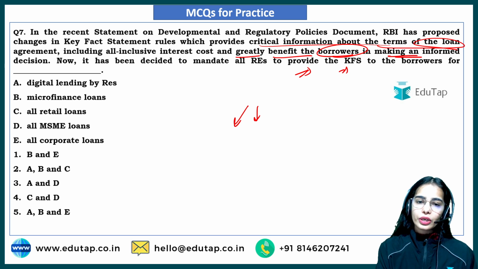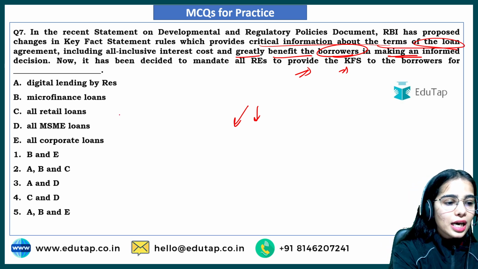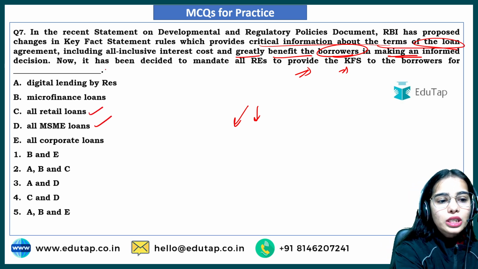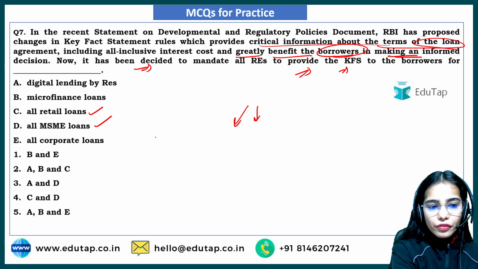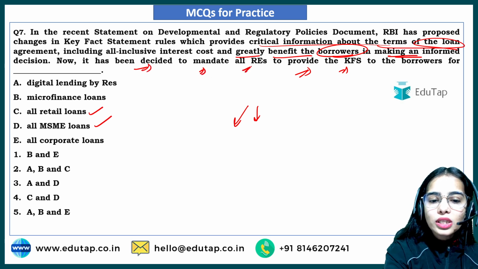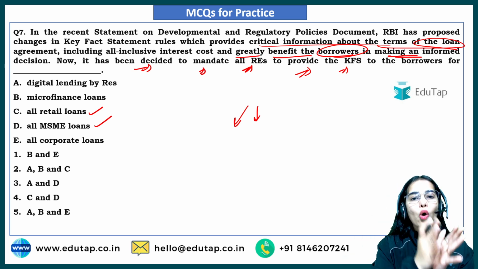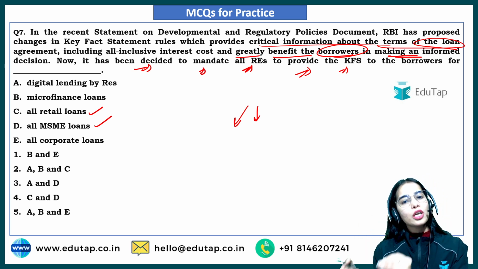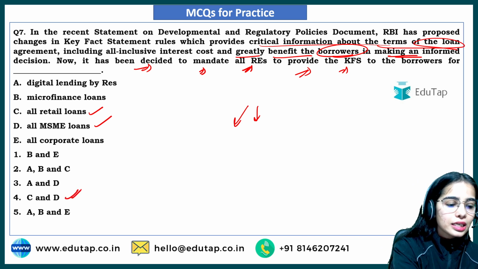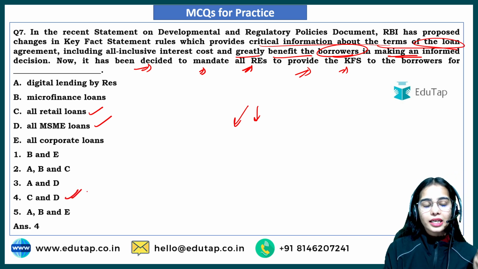So which of the following reasons are there? So here the answer should be C and D. It has been decided by the Reserve Bank of India recently to mandate all the regulated entities to provide the key fact statement to the borrowers for all the retail and MSME loans. So here the right answer is C and D, that is the right answer is 4.